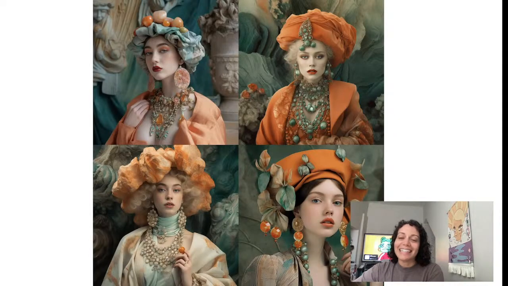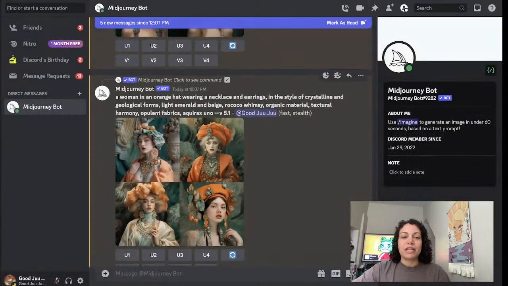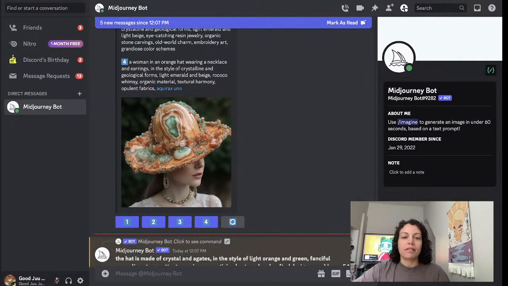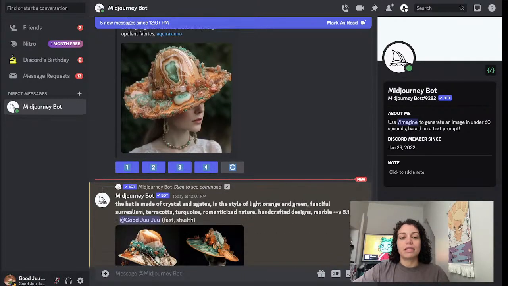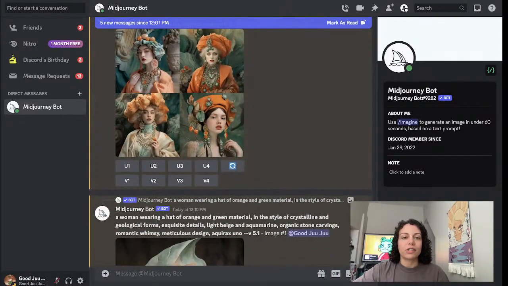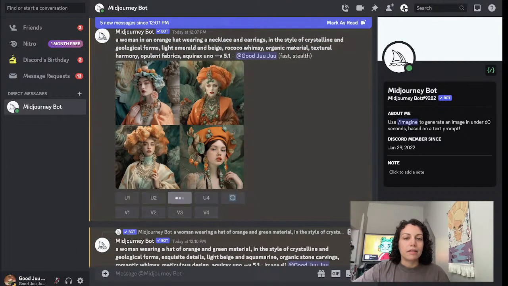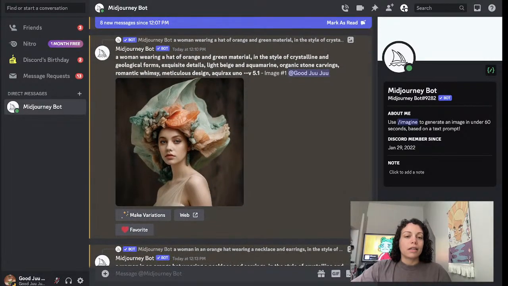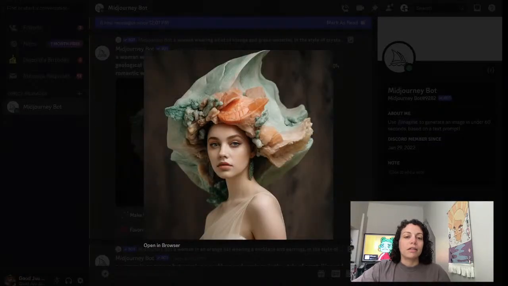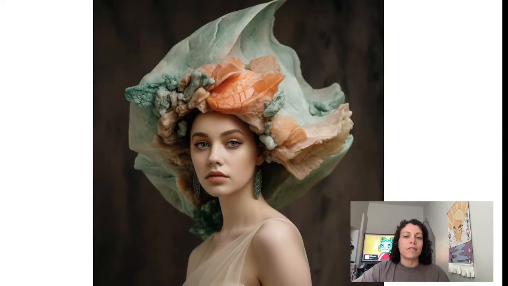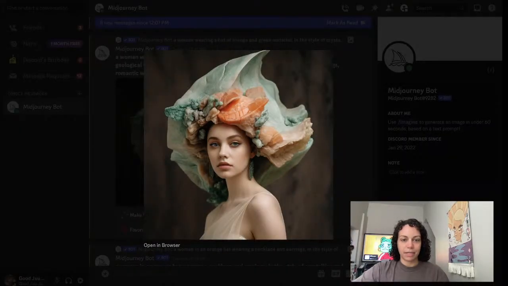So based on our input image, I would say we got a pretty interesting variety of different prompts and outputs. I'm actually gonna upscale this third one. I like a few of them, so let's just make them a bit bigger. Check this out. Wow, I find this to be incredible. I love it. I really do. I'm definitely gonna post this one after we're done with our live stream today.